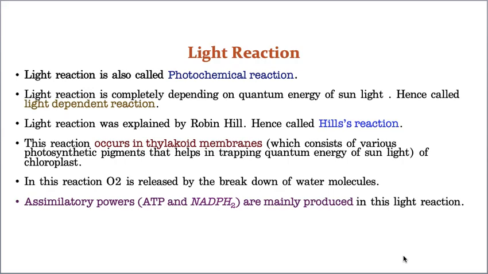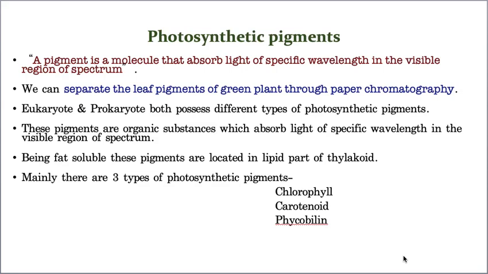Now, what is needed for the light reaction? Just five minutes back I told you, it needs photosynthetic pigments, because only photosynthetic pigments can trap the sunlight. That's why the first topic of the light reaction is photosynthetic pigments. What is basically a photosynthetic pigment? Photosynthetic pigments are molecules that have the ability to absorb light at a specific wavelength of the visible light.